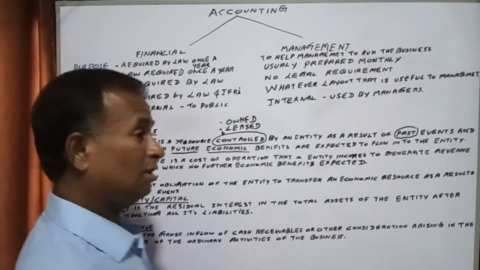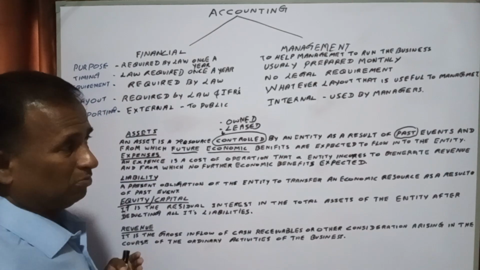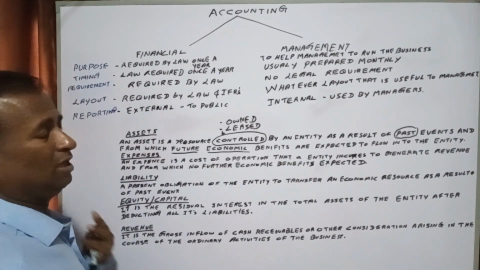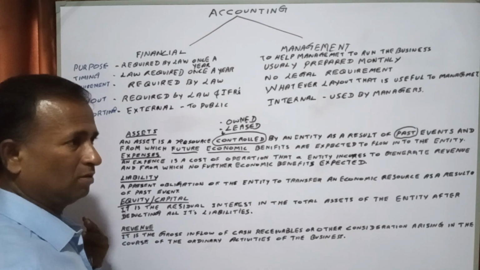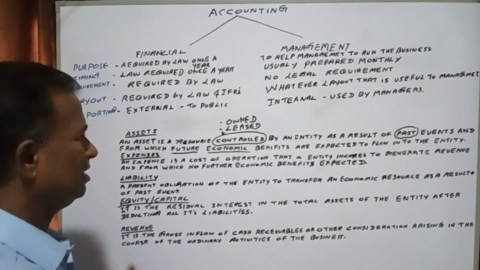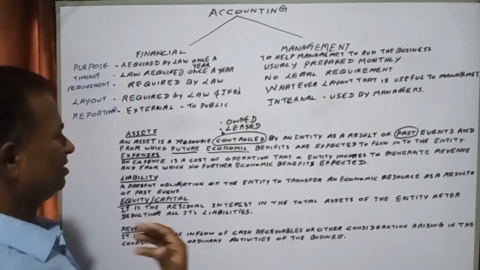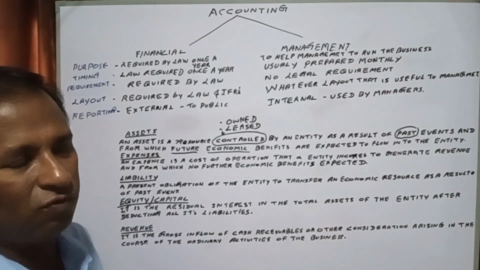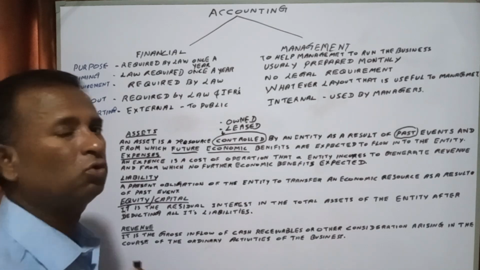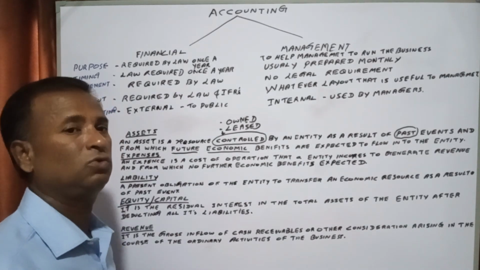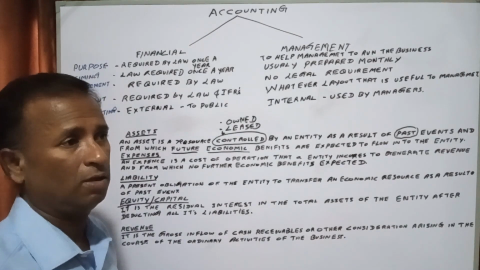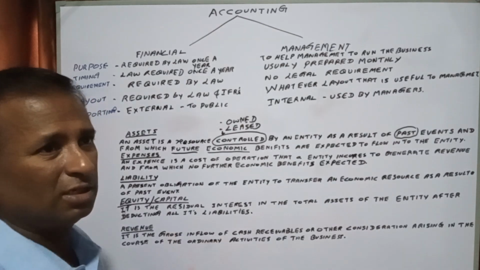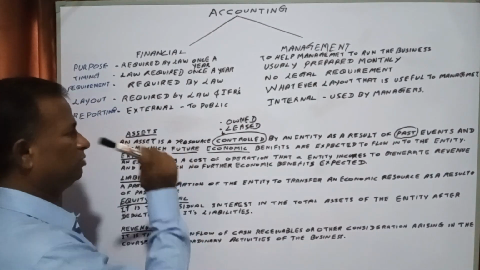Past events, in the sense that you would have purchased it in the previous month or previous years, and thereafter you can generate an income flow that comes from those purchased assets. Take the machinery you used to purchase.